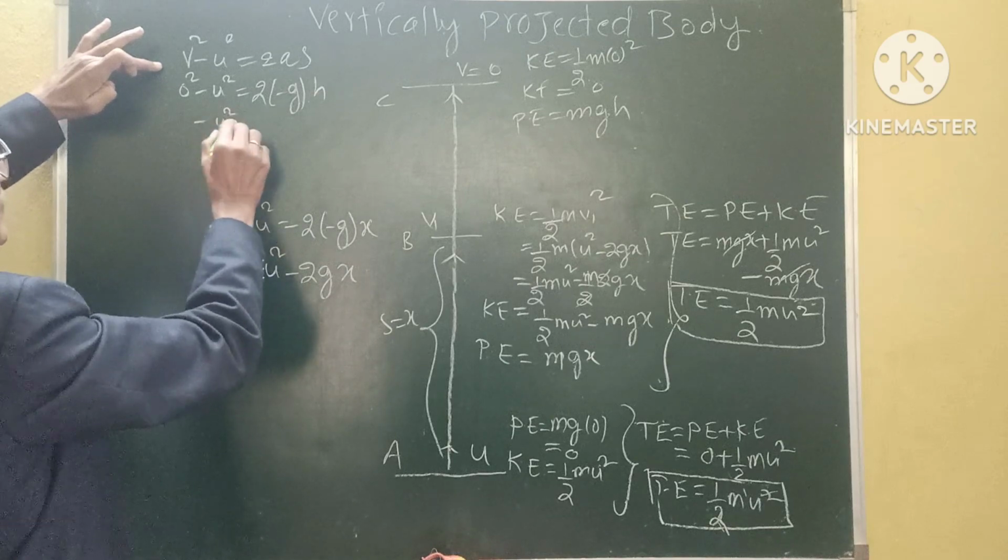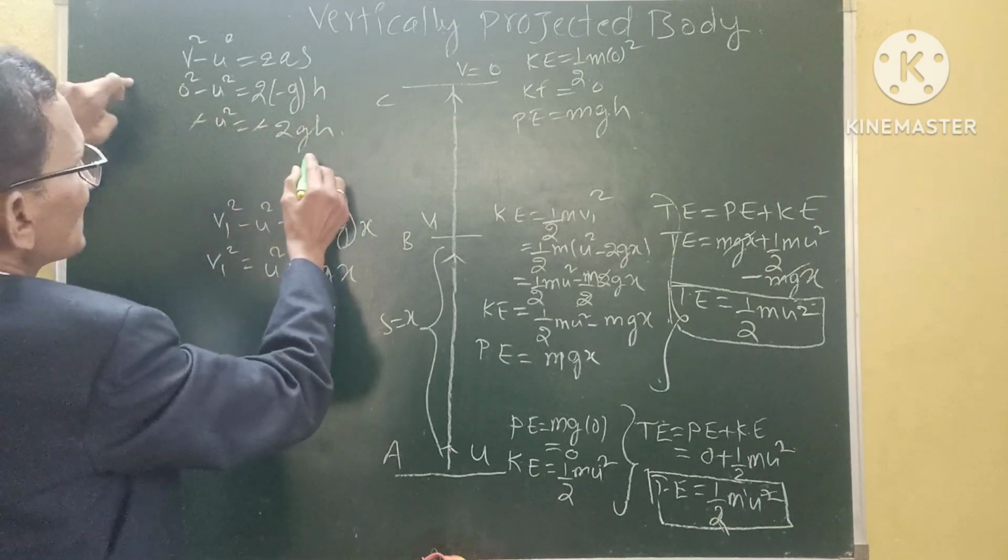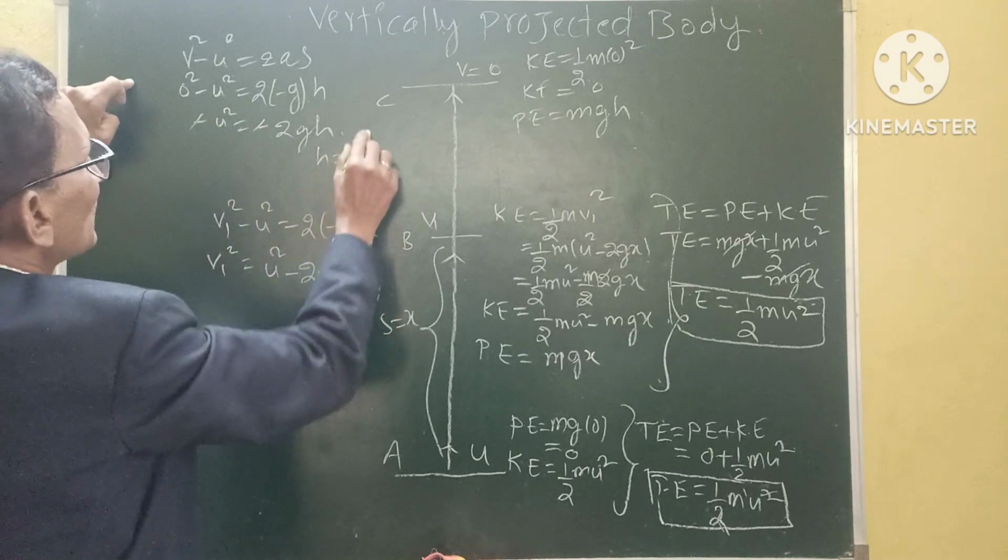So minus u square is equal to minus 2gh. The minus cancels, then h is equal to u square by 2g.